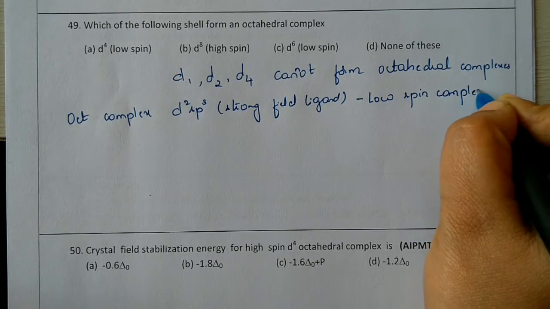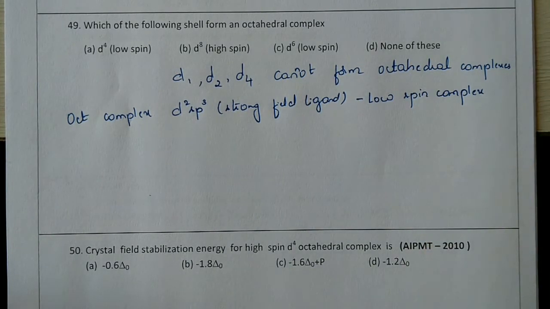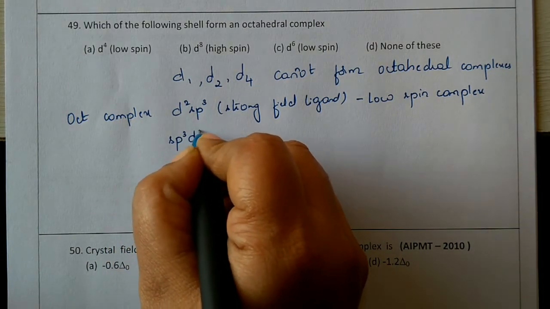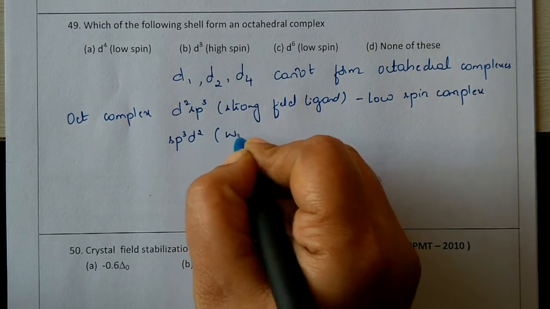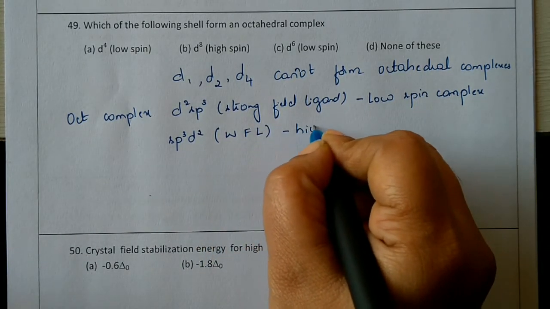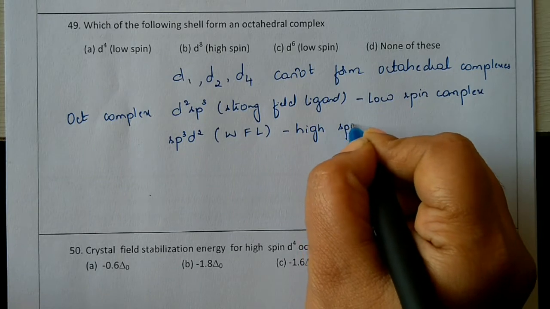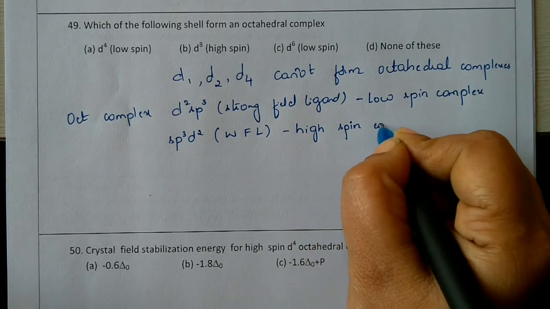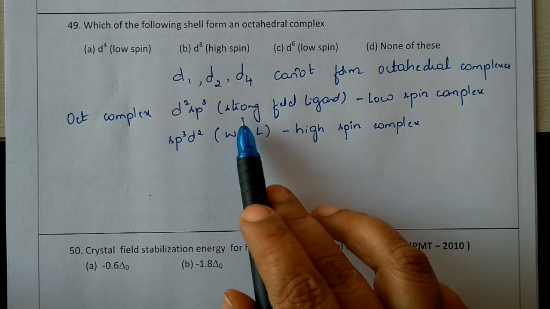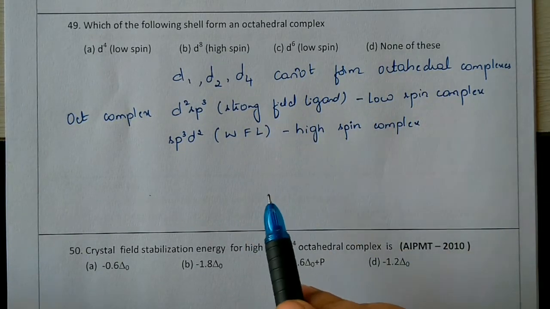Likewise, if the hybridization is sp3d2, then it will be a weak field ligand and it will be a high spin complex. So a low spin complex forms if a strong field ligand is there.